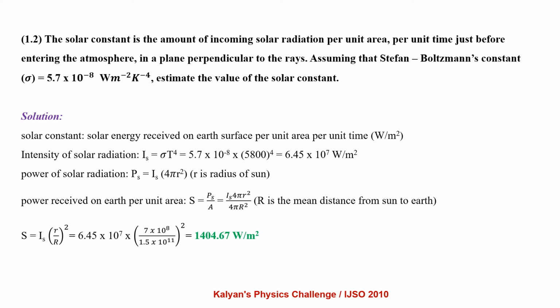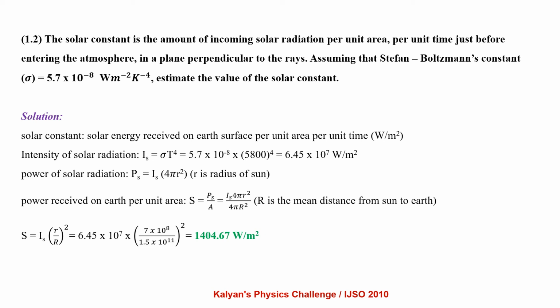Solar constant is defined as the solar energy received on Earth's surface per unit area per unit time. Intensity of solar radiation Is equals σT^4, 5.7 into 10^-8 into 5800 whole power 4, which is 6.45 into 10^7 watt per meter square. Power of solar radiation Ps equals Is into surface area, that is 4πr².